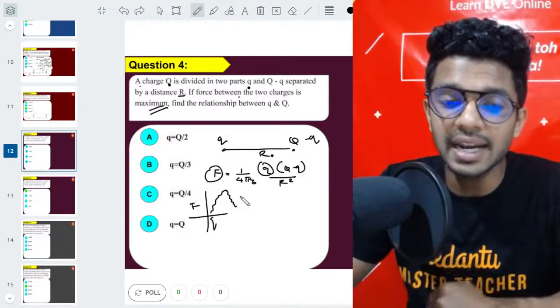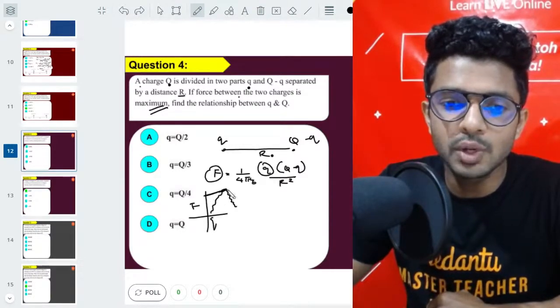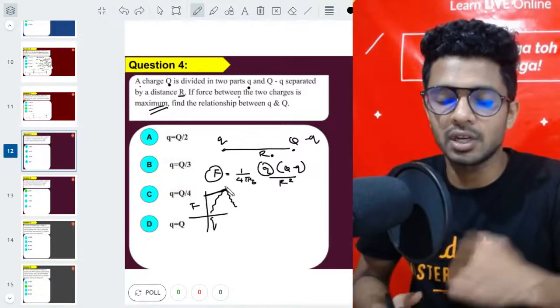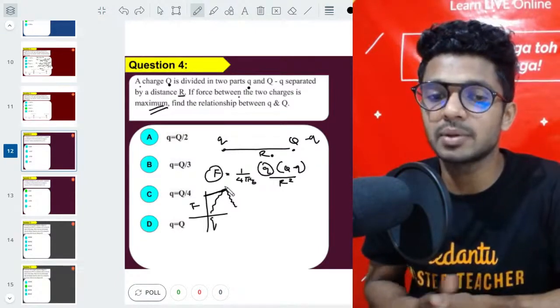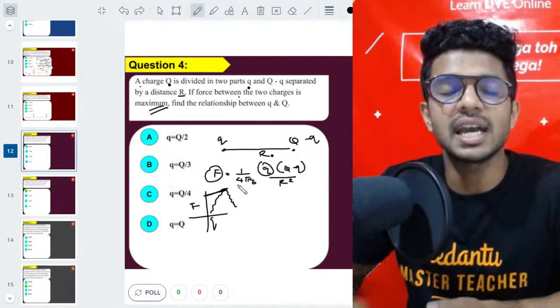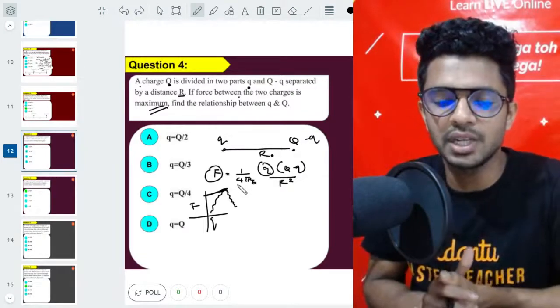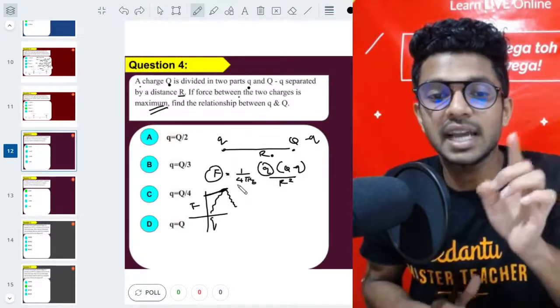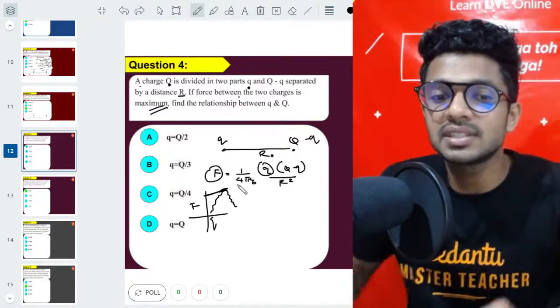But in this random graph, you can see that at a particular point the force will have its maximum, whatever may be the shape of the graph. What is the speciality of that maximum point? The speciality of that maximum point is that the slope is 0, right?